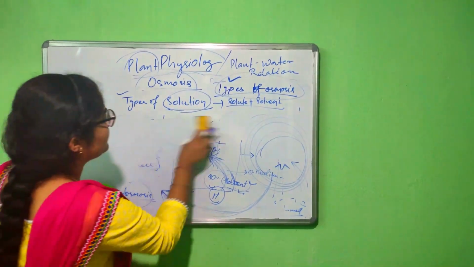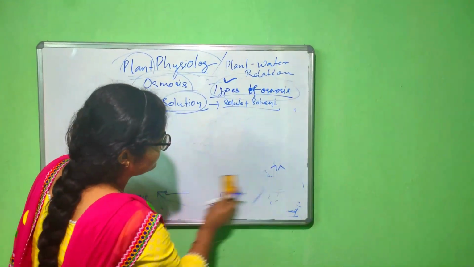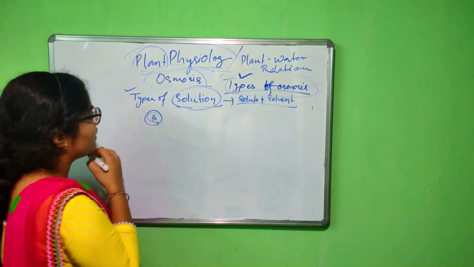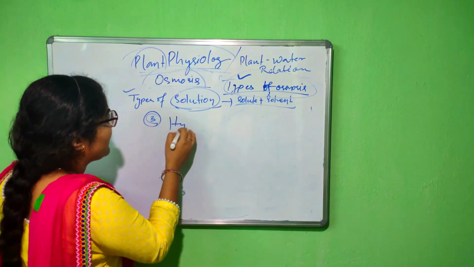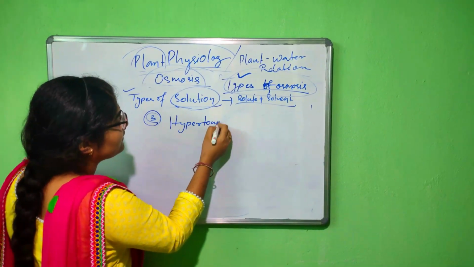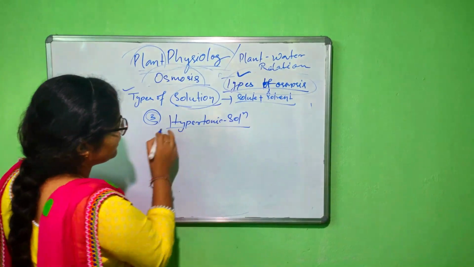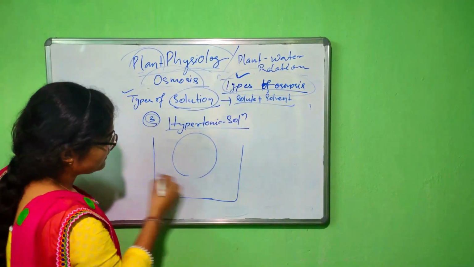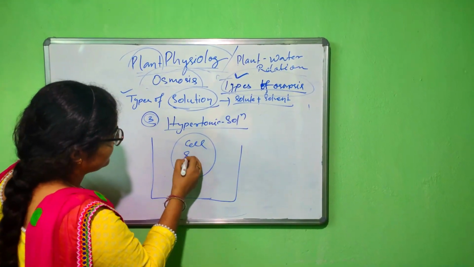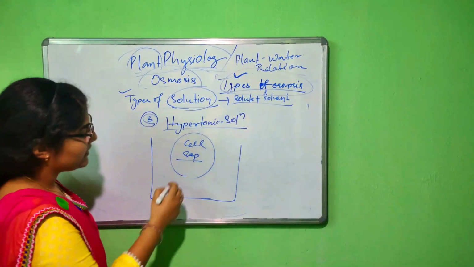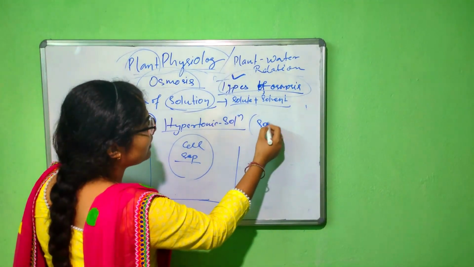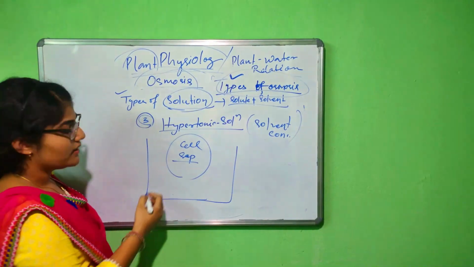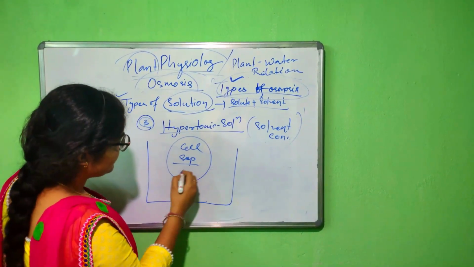Then come to the third type of solution, that is the hypertonic solution. Okay. So let's see the diagram. This is the outer medium. This is inside the cell. This is the cell sap. Here in this case, we study about the solvent concentration. Here, the concentration of solvent is higher.